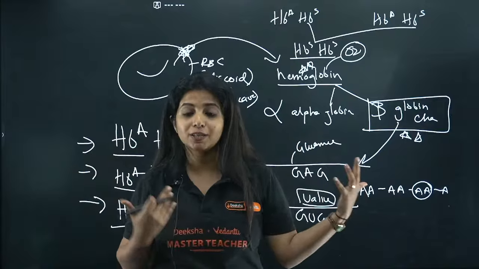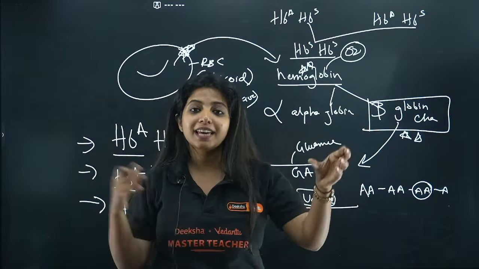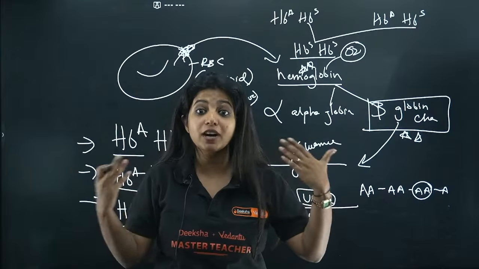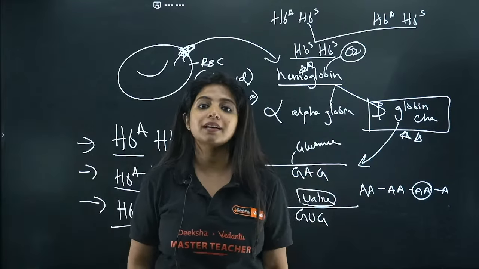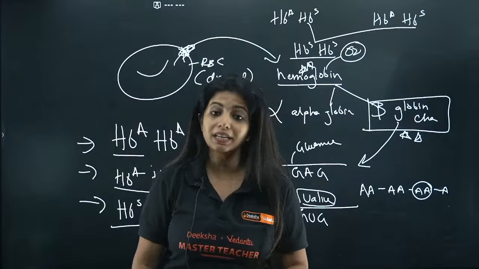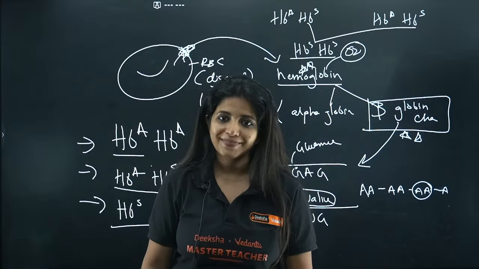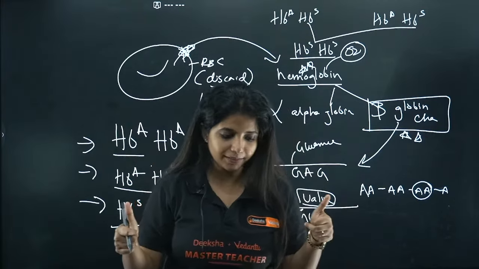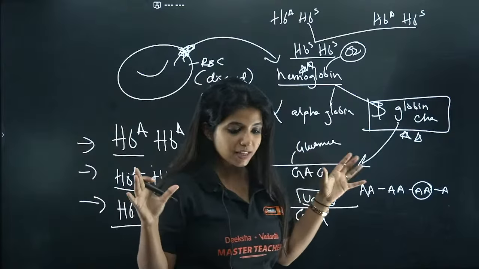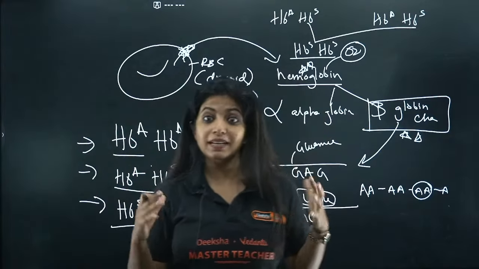Because it is genetic. It is running in your blood. Okay, you get it? The same genes are being transferred. Now there are high chances that you and the other person can be carriers, and obviously the kid will also be diseased in this particular condition. Got it? Clear? Fine. I hope this was insightful, interesting, as well as scary.